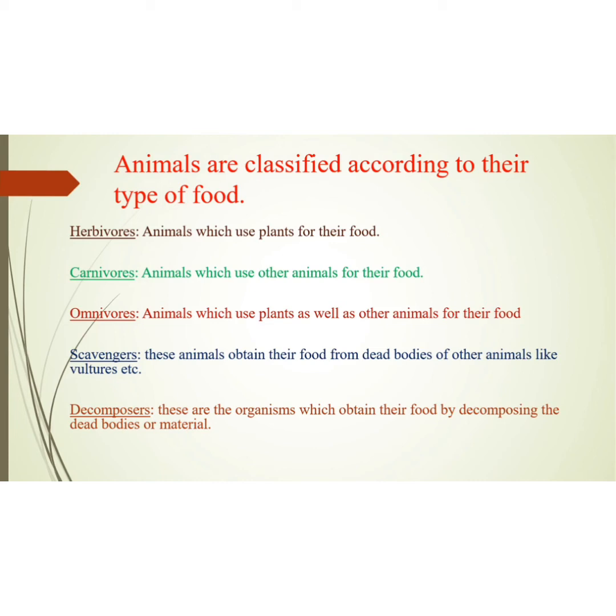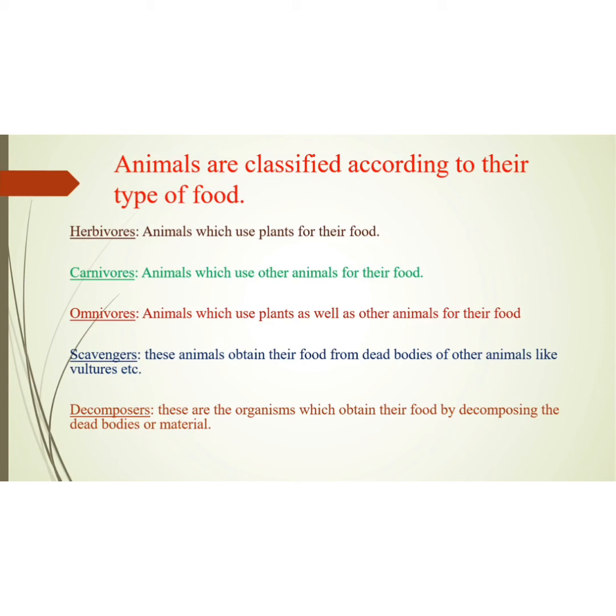Because animals like deer eat plants, and when a lion or tiger eats the deer, it becomes indirectly dependent on plants. Next one is omnivores. Human beings are a great example of omnivores. What are omnivores? Animals which use plants as well as other animals for their food are called omnivores.